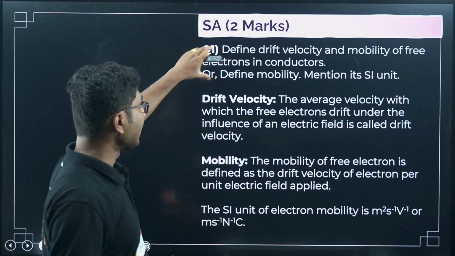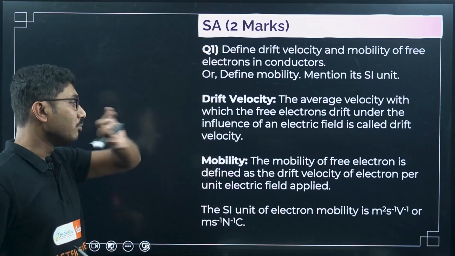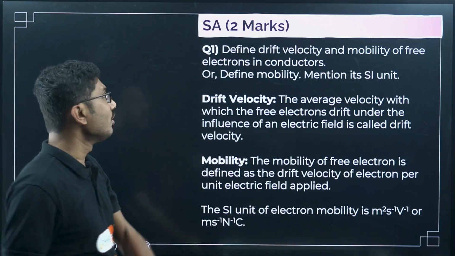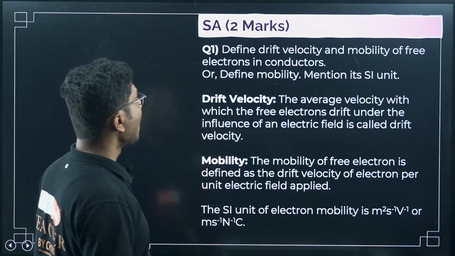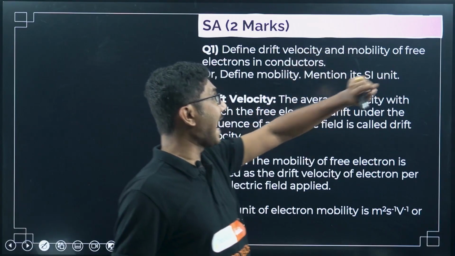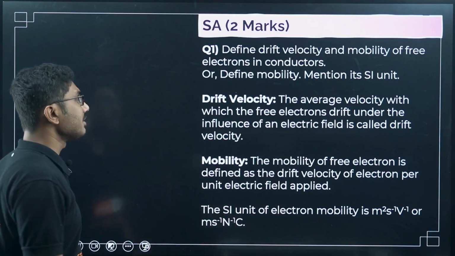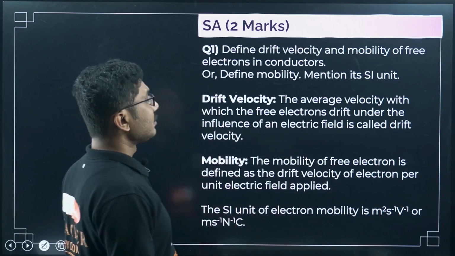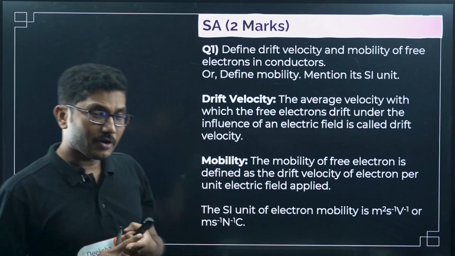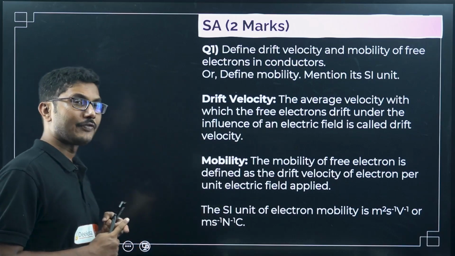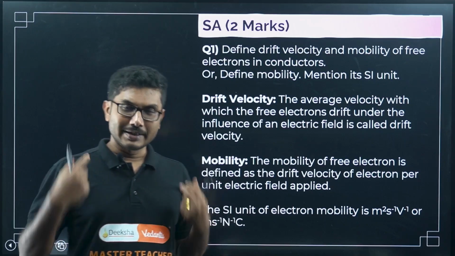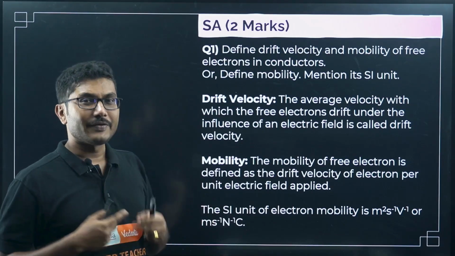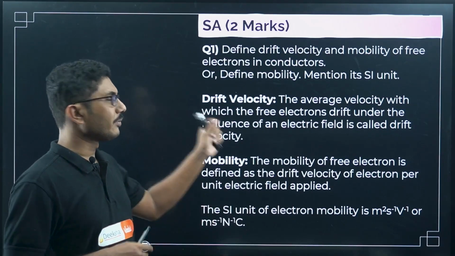Now one question with 2 variations, both questions will be answered in one go. So basically this is not only one question, this is actually 2 questions. Define drift velocity and mobility of free electrons in conductors. So they have asked you to define drift velocity and to define mobility. It is very difficult. Most of the books, even your NCERT book, the definitions are not properly written. So you have to be careful.